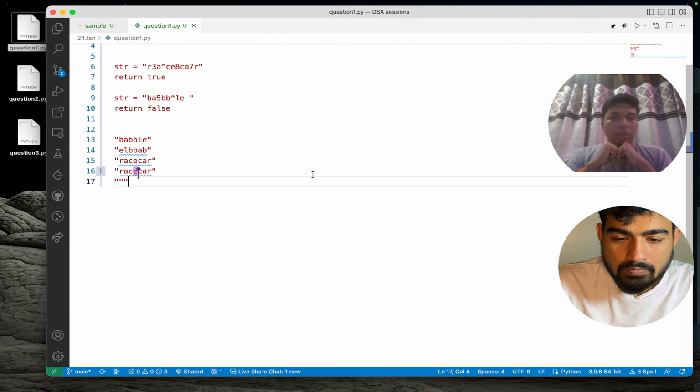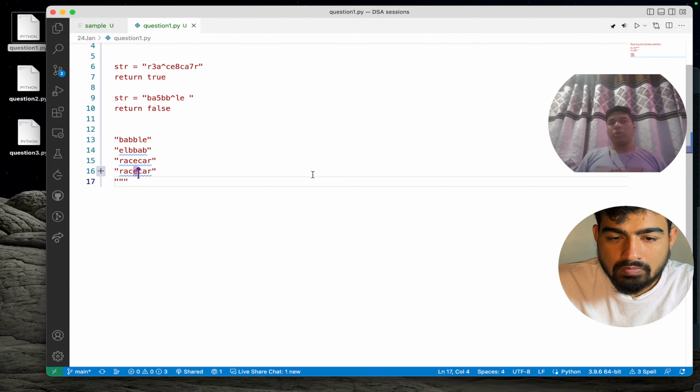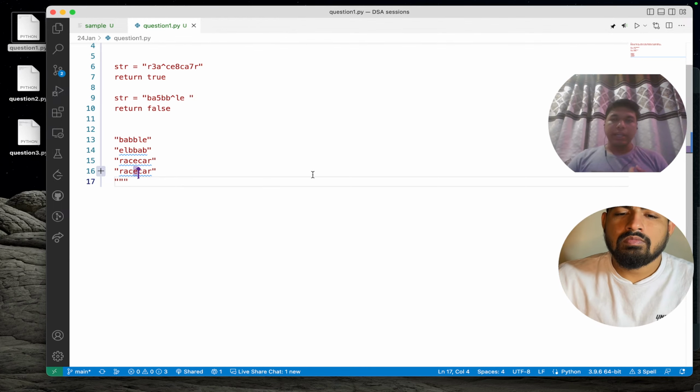So I'm thinking in that order. The question is where to start and what could be the edge cases. The very first edge case I see is that the index we are starting with, the zeroth index, and the last index could be a special character. So what will we do in that case?